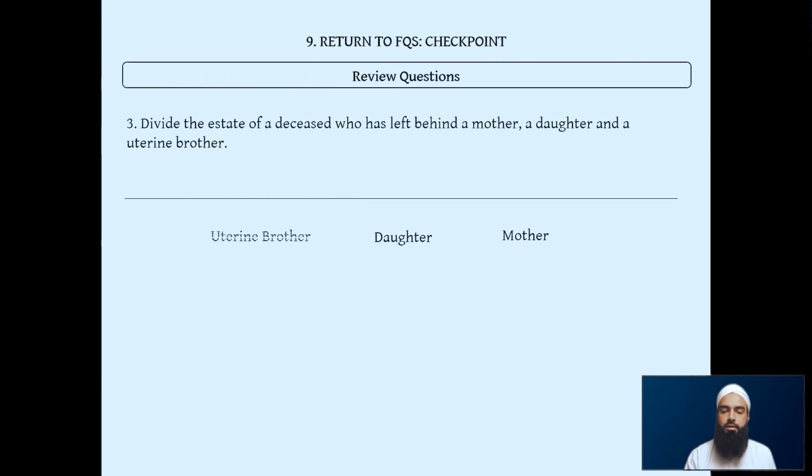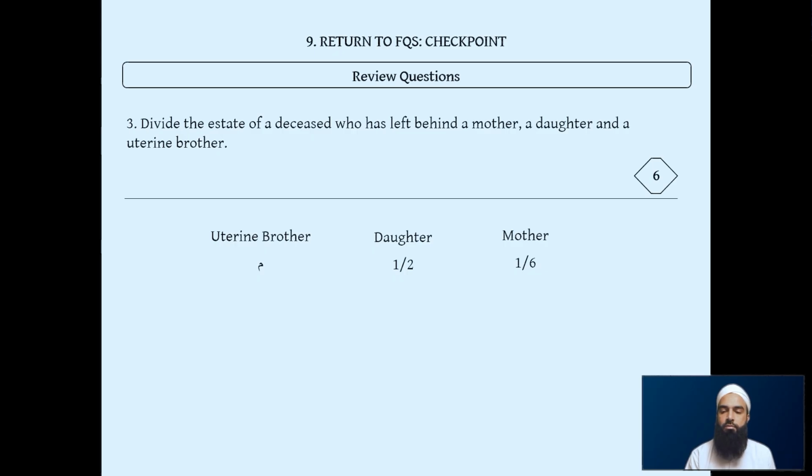Mother, daughter, and uterine brother. What happens in this case? Now, revealing the answer, the mother, because there's a daughter there, gets 1/6. The daughter, because there's only one of her, gets a half. And the uterine brother will be blocked because of the daughter, because there's a descendant of the deceased. So we see there's a half and a 6 again. So we use that half again, the 2, multiply it by 3, we get 6 again.